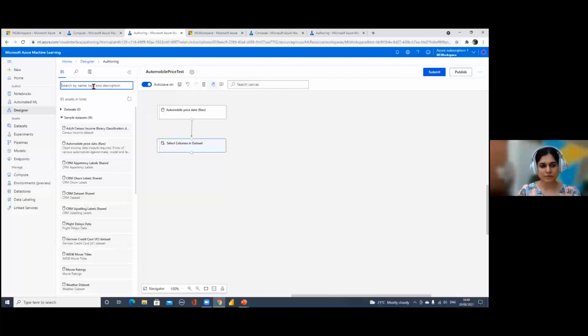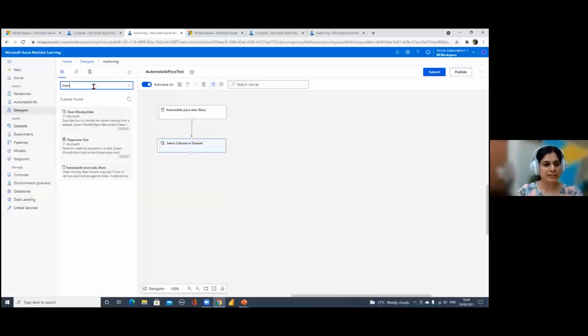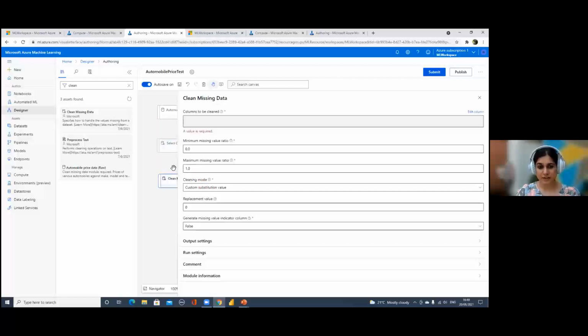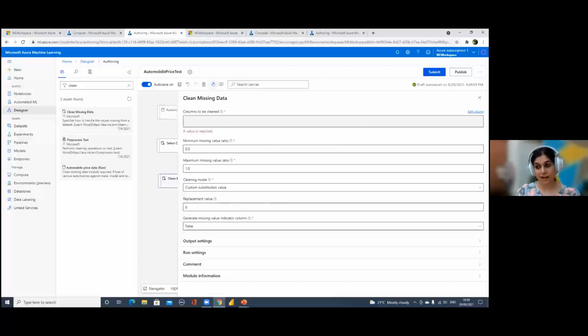So for that, there's a node called clean data. I'll just search for clean and bring in this Clean Missing Data node. First thing I'll do is connect it with the previous node, because that's the next step which comes after the Select Columns in Dataset node. Then I click on it, and I need to select the columns I need to clean. So I go to edit column.